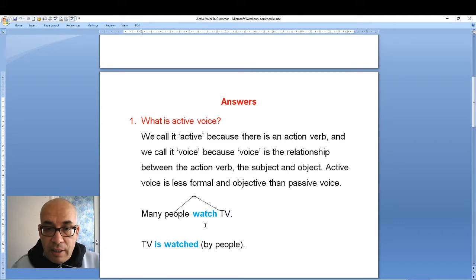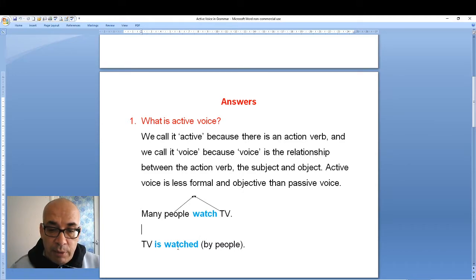It is the voice. So voice is the relationship, the connection between the subject, the action verb, and the object. This is the voice, the connection between the subject, the action verb, and the object.